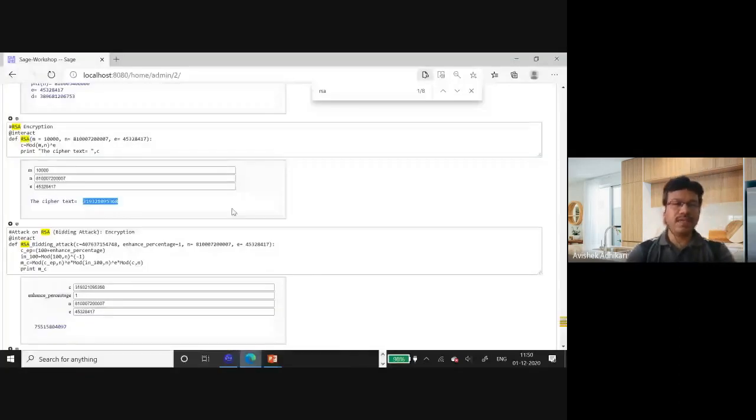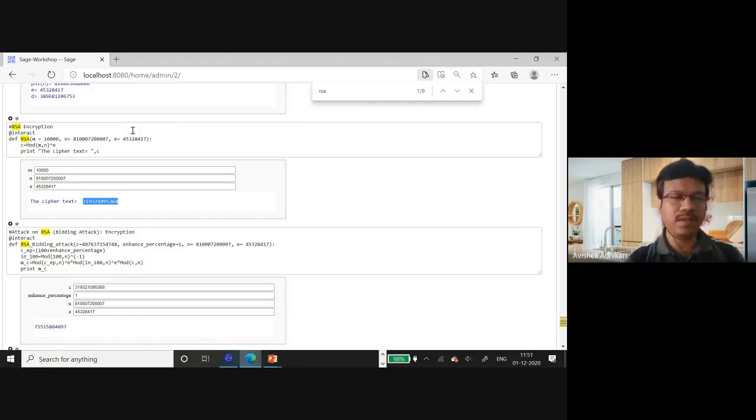So the idea is very clear. In Sage, this is a package kind of thing. The Sage programming language actually uses Python as well as C, so in short, we call it Python. It's very easy here because lots of libraries are already inbuilt, so you don't have to write a large program.